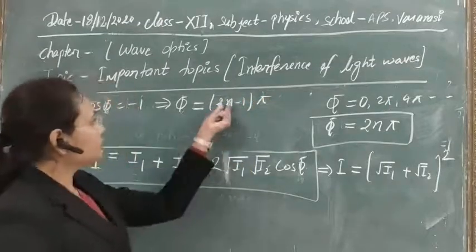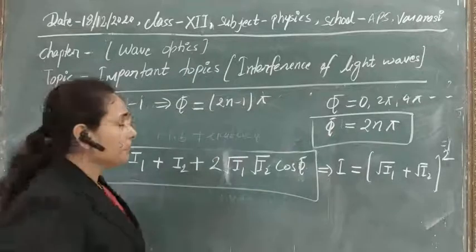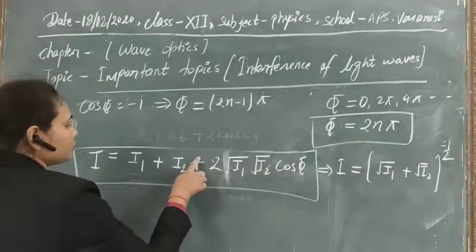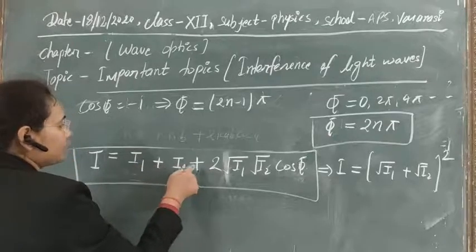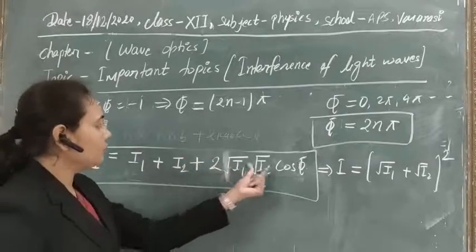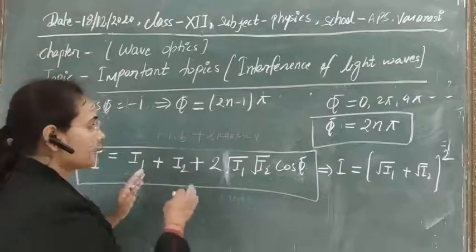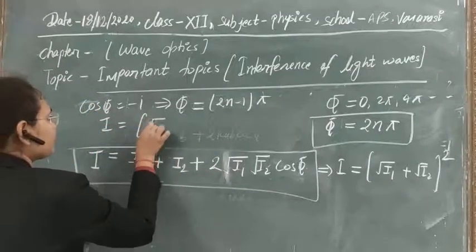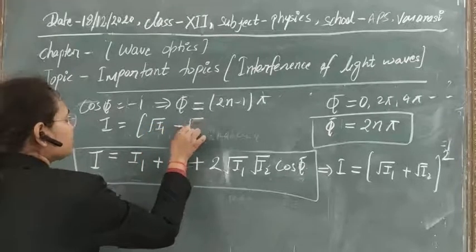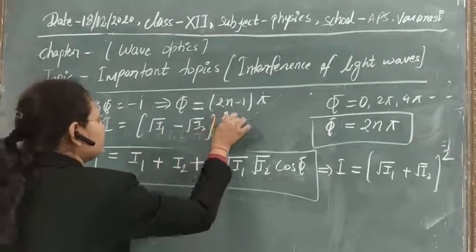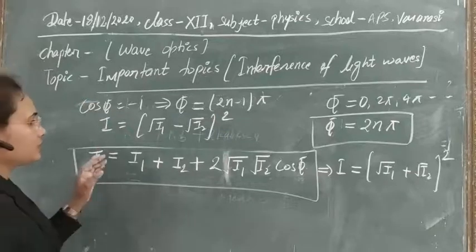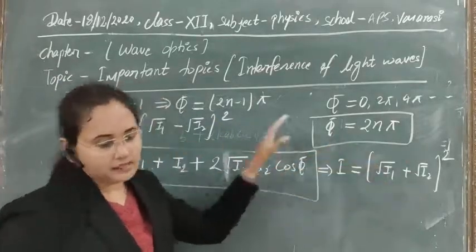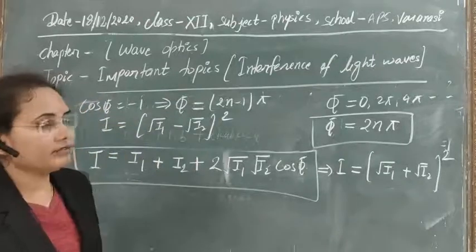Where n is equal to 0, 1, 2, 3, 4 and so on. If you put cos phi as minus 1, we get I1 plus I2 minus 2 root I1 I2, which is root I1 minus root I2 whole square. So this is the maximum intensity that we will get in the system, and this is the minimum intensity.